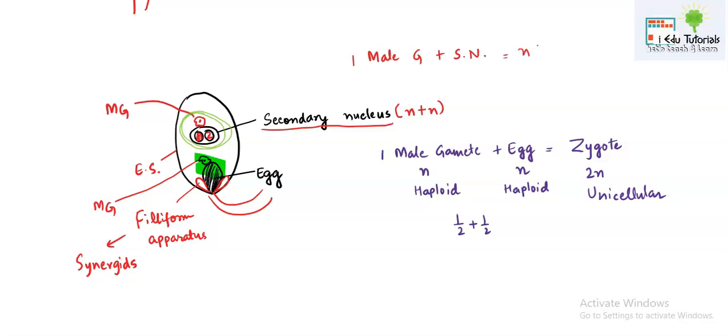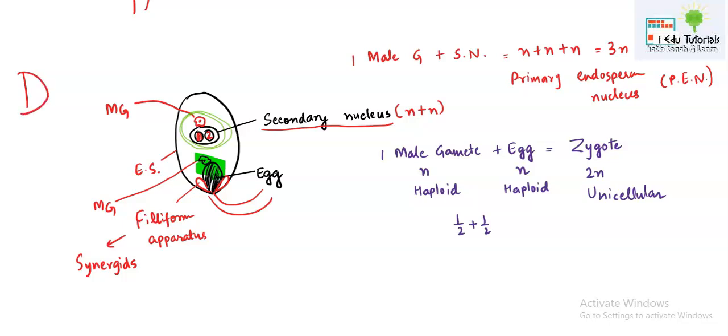That means n plus n plus n, a structure will be formed that will be known as the primary endosperm nucleus. This primary endosperm nucleus is known as PEN. And because fertilization is happening twice, we call it double fertilization.